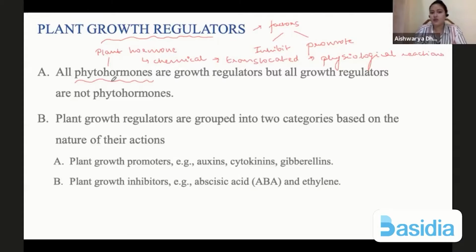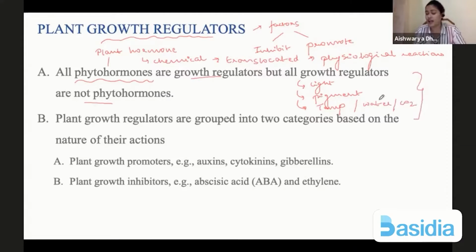Now, look at this statement. All phytohormones are growth regulators, but all growth regulators are not phytohormones. That means growth regulators can be of different kinds. Maybe light is a growth regulator. Yesterday we spoke about photoperiodism. There could be certain pigments that can be growth regulators. Temperature, water, CO2, all of these raw materials can also act as growth regulators. But what we are focusing on is the phytohormones, or the plant hormones.